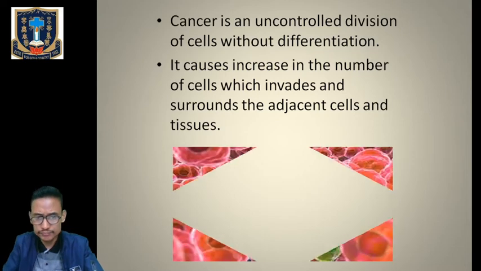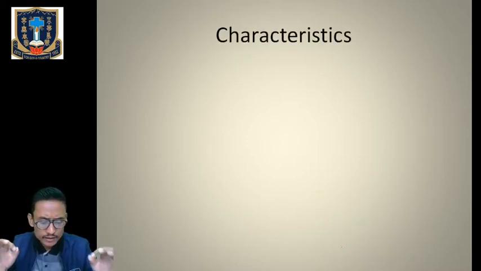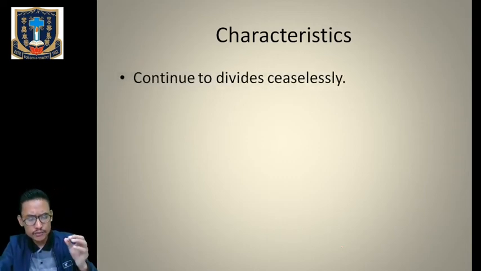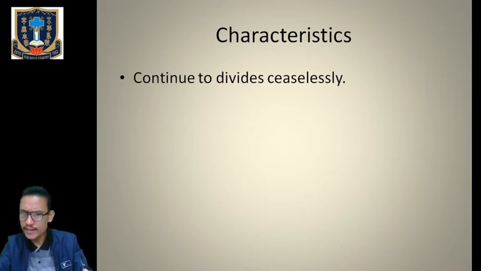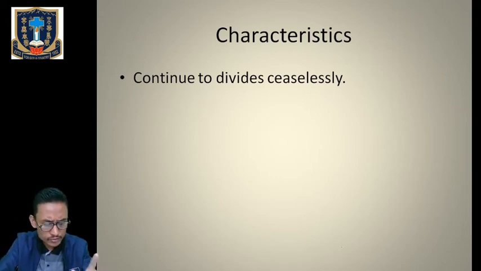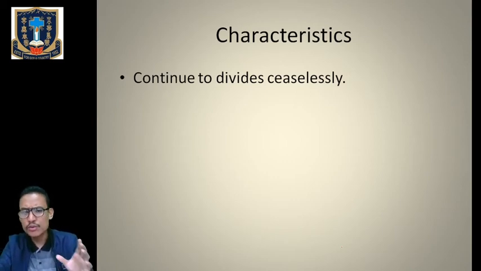Now next we'll try to learn about the characteristics of cancerous cells. What are the features or the characteristics of cancerous cells? First, cancer cells resemble normal cells in their ability to undergo cell divisions. But there are certain differences in which they differ from the normal cell. First, they will continue to divide ceaselessly in an uncontrolled manner. It will keep on dividing and dividing. That's what is called an uncontrolled division of cells.